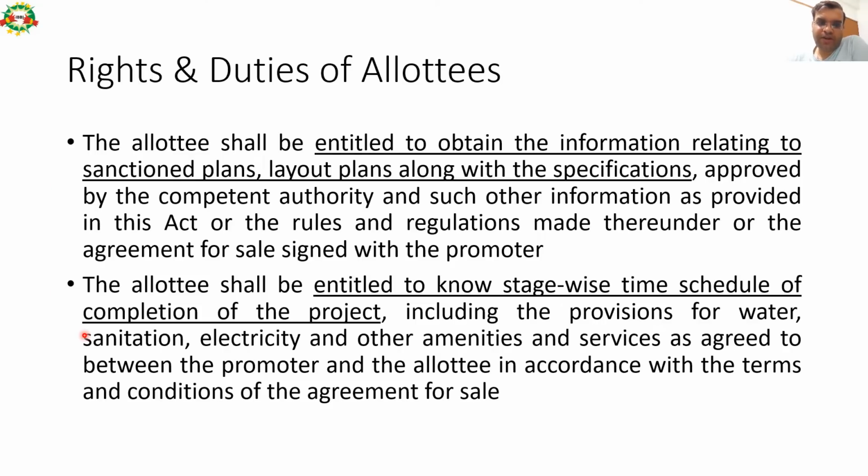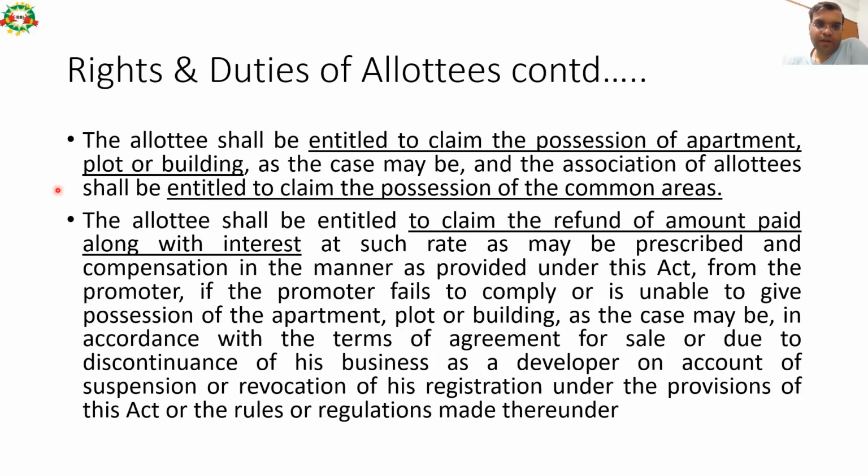The allottee shall be entitled to know the stage-wise time schedule of the completion of the project, including the provisions for water, sanitation, electricity and other amenities and services as agreed between the promoter and the allottee in accordance with the terms and conditions of the agreement for sale. The allottee shall be entitled to claim the possession of the apartment, plot or building as the case may be, and the association of the allottee shall be entitled to claim the possession of the common areas.